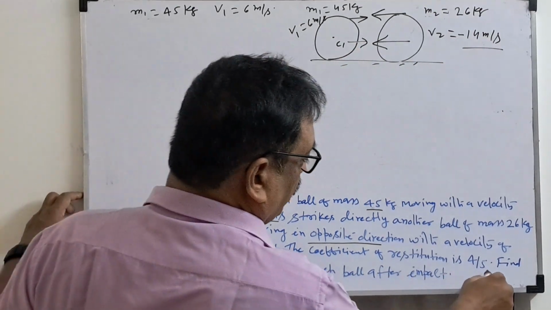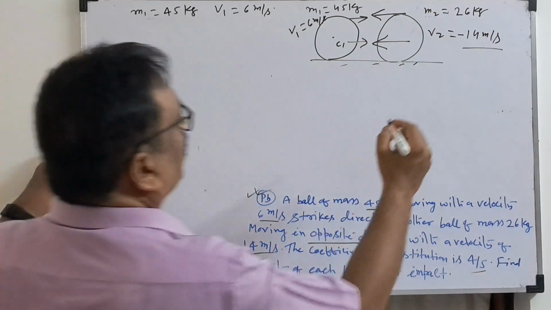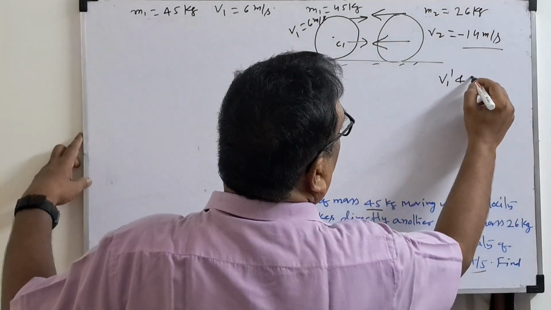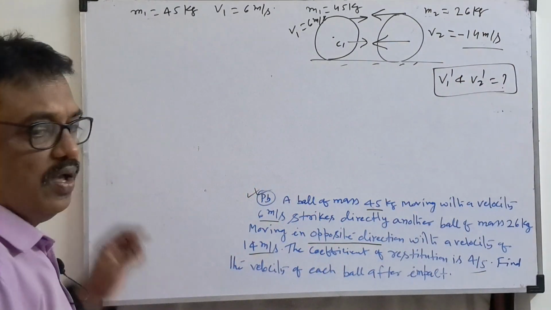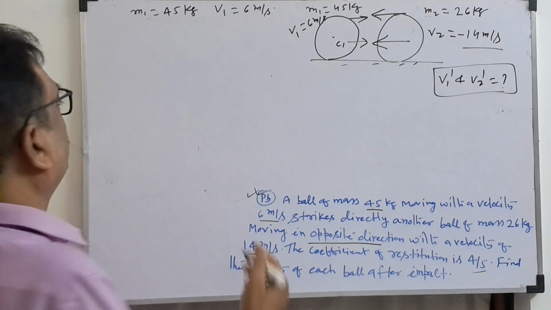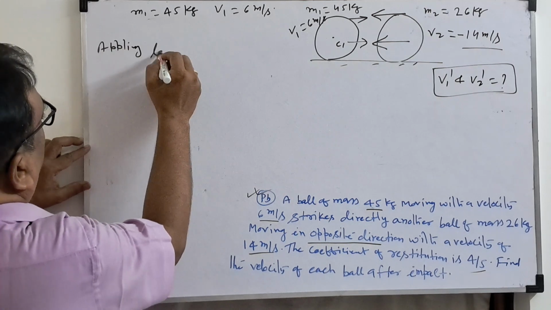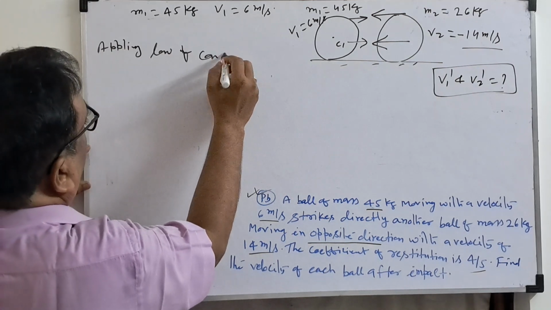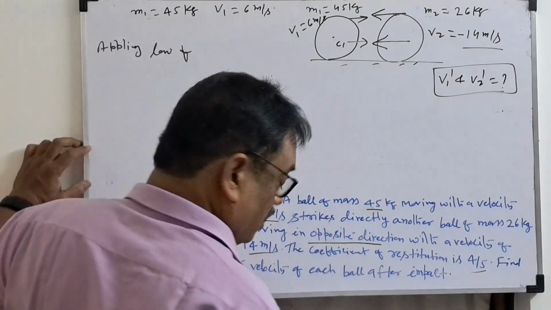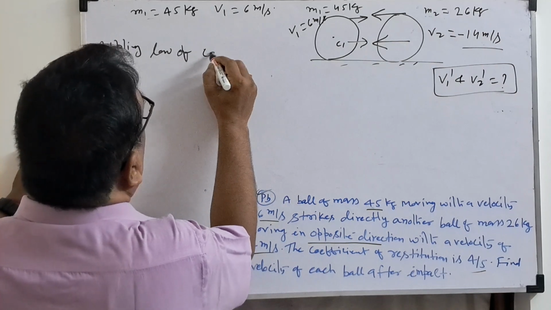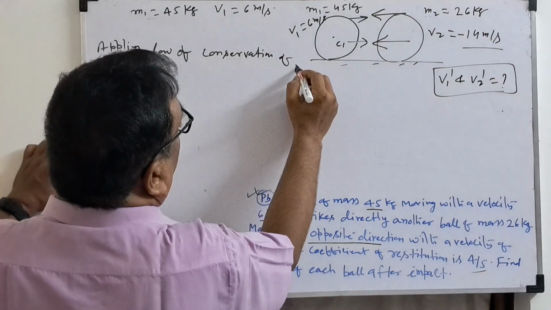The coefficient of restitution given is 4.5. They are asking to find the velocity of each ball after impact. That means our unknowns are V1 dash and V2 dash after impact. What will we do? I told you there are two formulas. Applying the law of conservation of momentum.